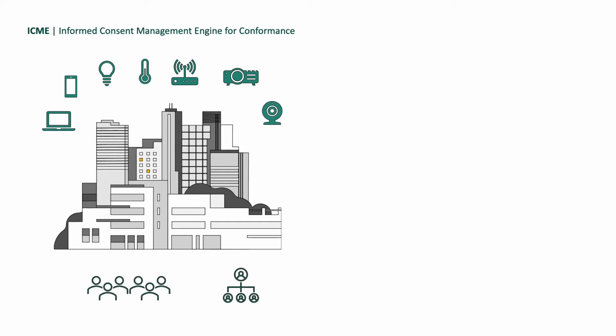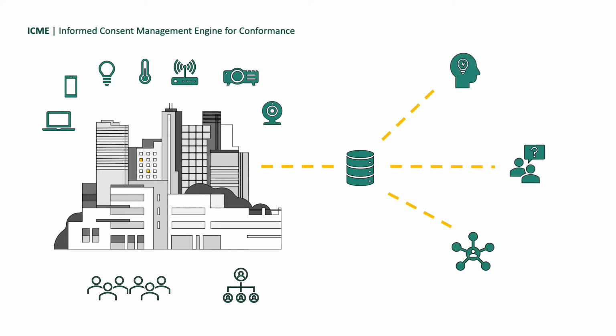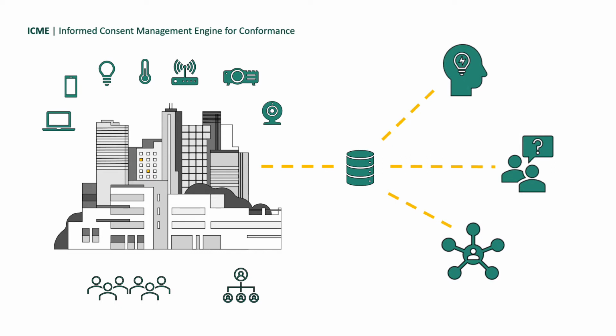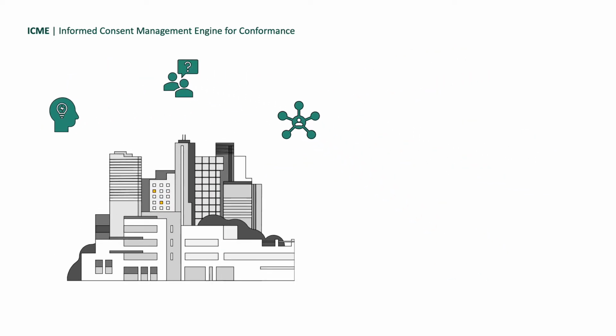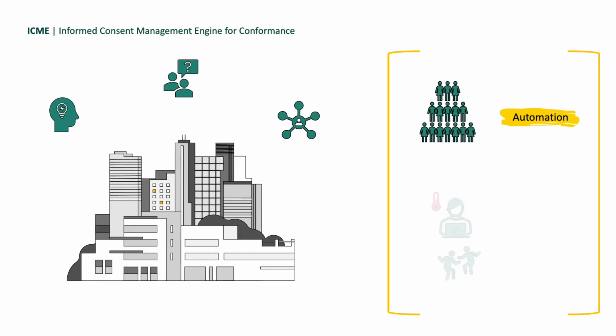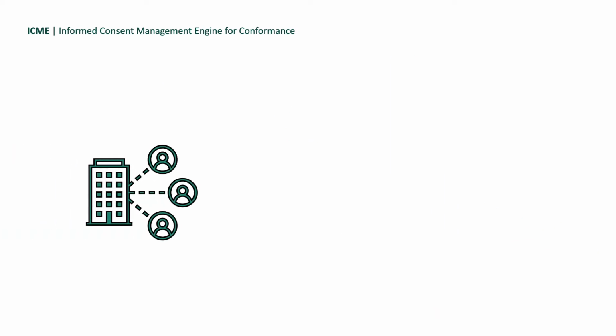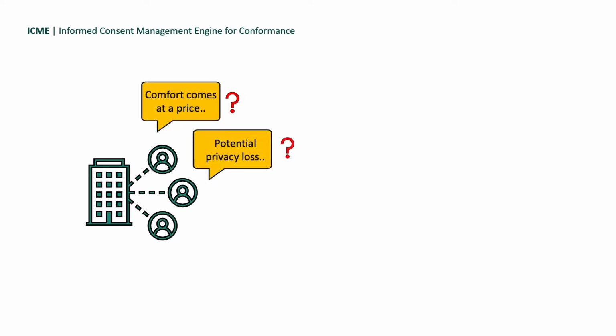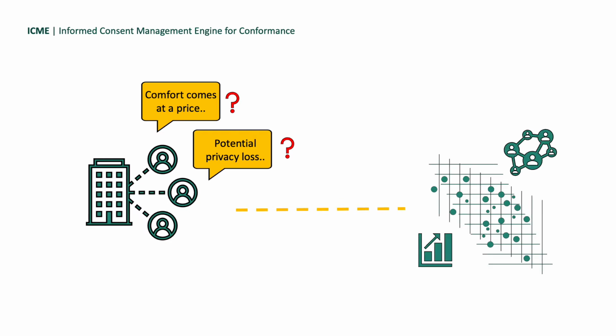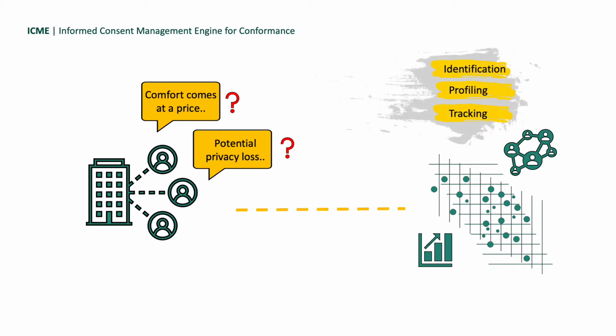These IoT devices and sensors can capture massive amounts of data, including data directly related to an individual inhabitant. The primary intent of capturing tenants' personal and sensitive data is to provide operational efficiency and maximize occupant comfort. However, such personal data collection and usage possibly infringes the privacy of a person, as building automation systems synthesize data from multiple sources over time for revealing hidden insights like identification, profiling, and tracking of the inhabitants.